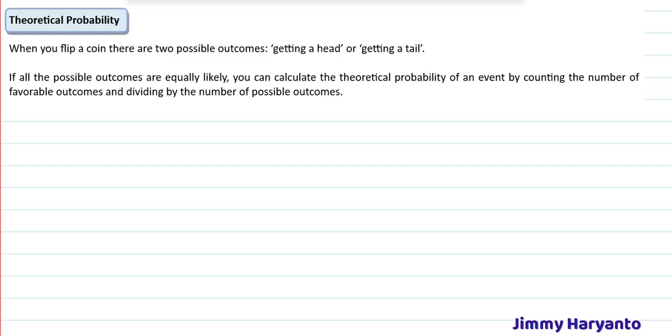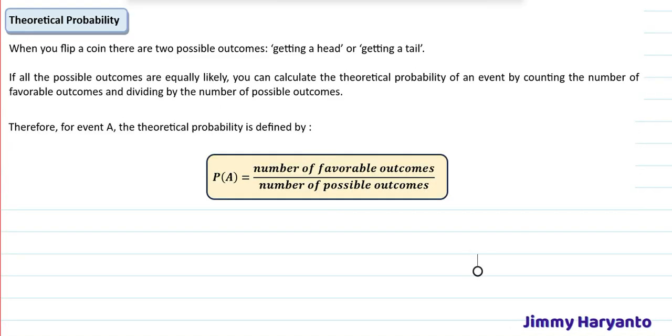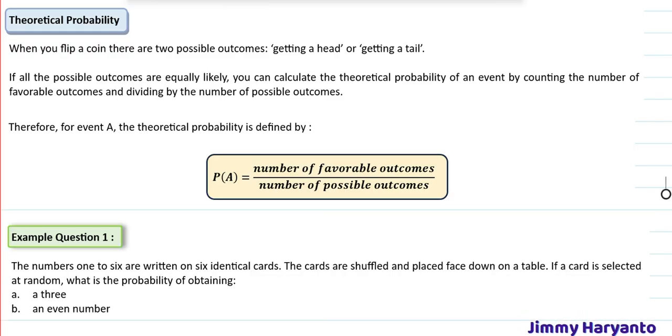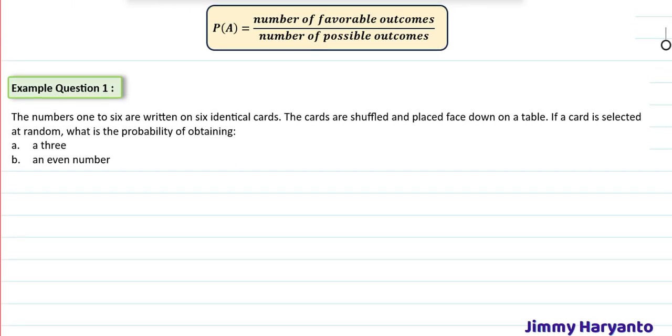Next is theoretical probability. When you flip a coin, there are two possible outcomes, which is getting a head or getting a tail. If all possible outcomes are equally likely, you can calculate the theoretical probability of an event by counting the number of favorable outcomes and dividing the number by the number of possible outcomes. Therefore, for event A, the theoretical probability is defined by P(A) equals the number of favorable outcomes divided by the number of possible outcomes.